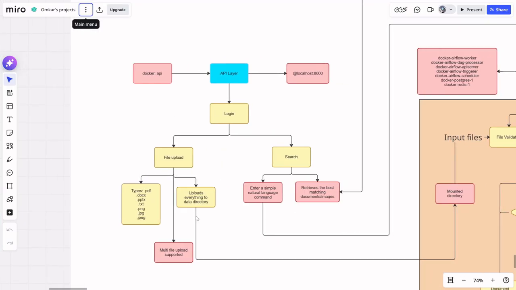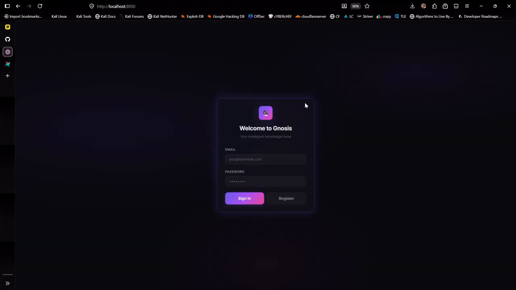Saves it to which directory? Uploads, as you can see, I have a mounted directory here. This mounted directory acts as a bridge between the API layer and the pipeline layer. Our Airflow has a file scanner DAG, which we'll get to later. As of now, let us access localhost 8000 in my system.